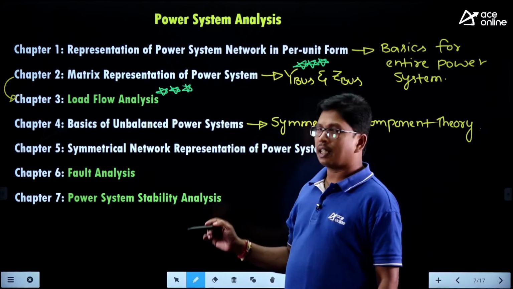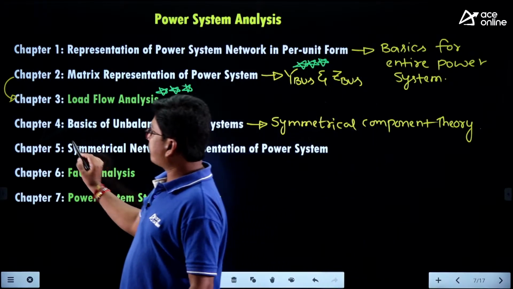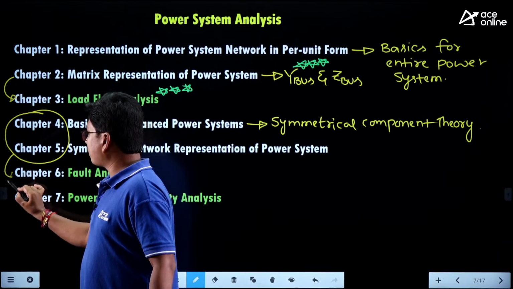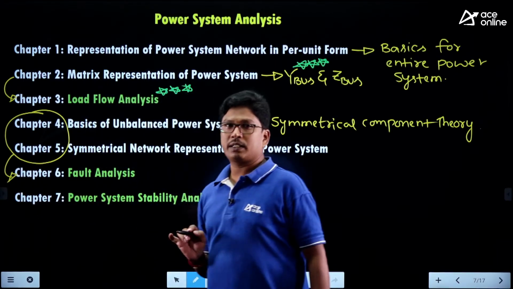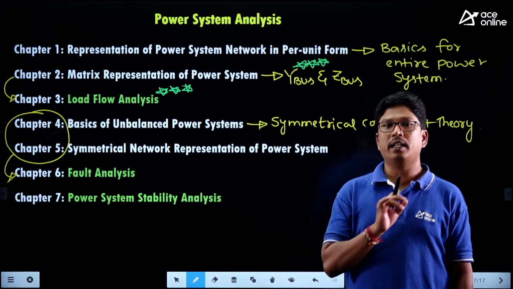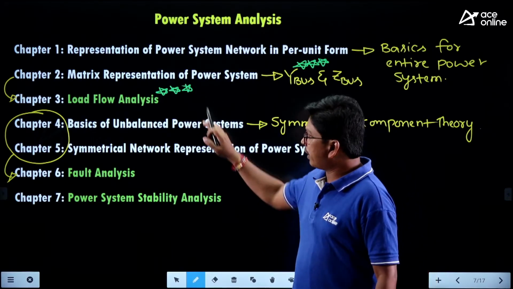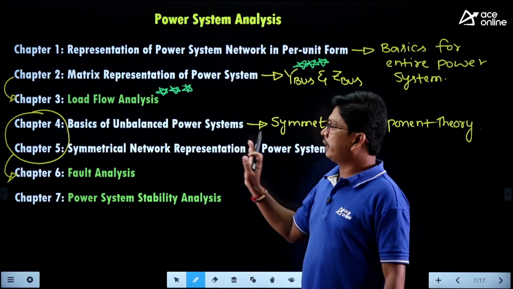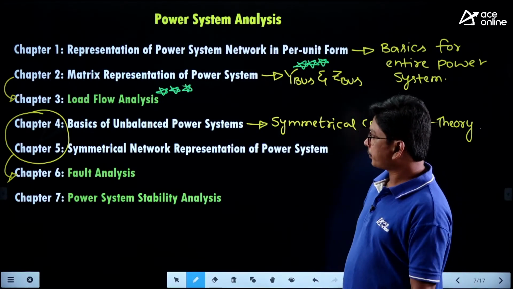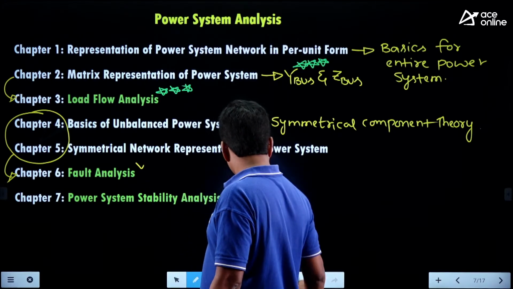And this chapter is also a basic for unbalanced system analysis. So chapter 4 and chapter 5, these two are the basics for chapter 6. Without chapter 4 and chapter 5, we cannot understand anything of fault analysis. So whenever you understand these two chapters clearly, then fault analysis will become very easy for you. Clear, right? Now, coming to fault analysis, again, the most important chapter.